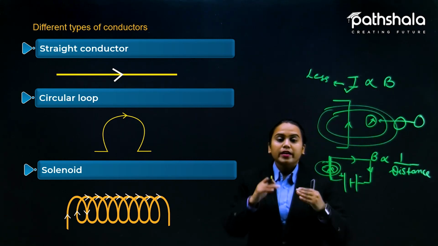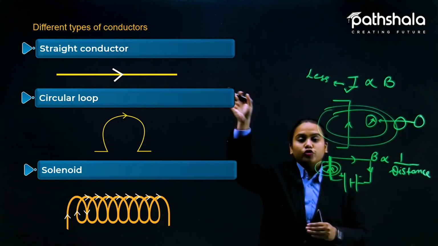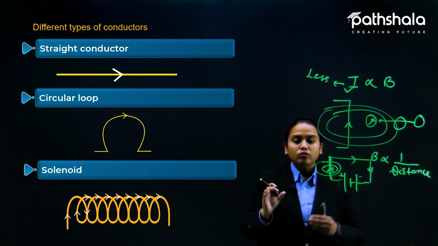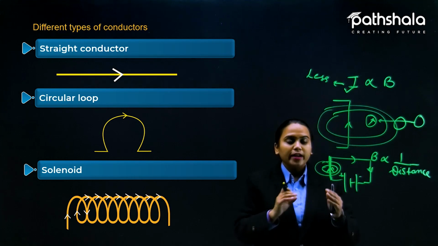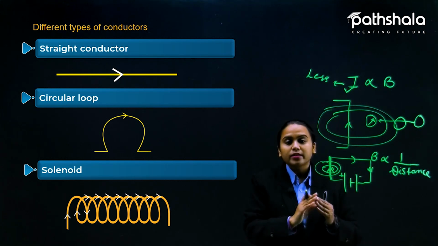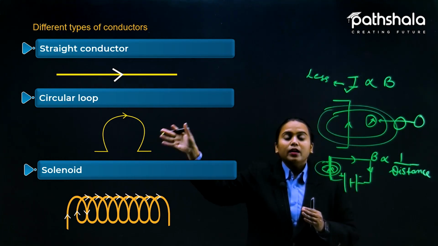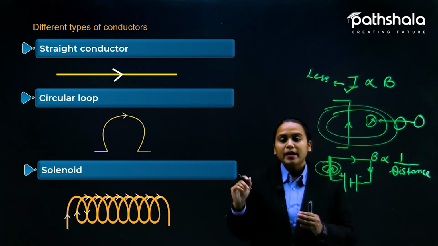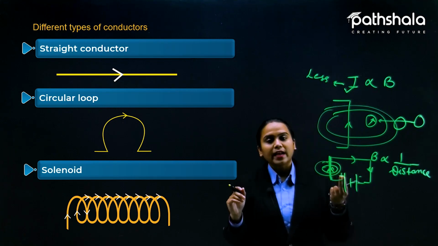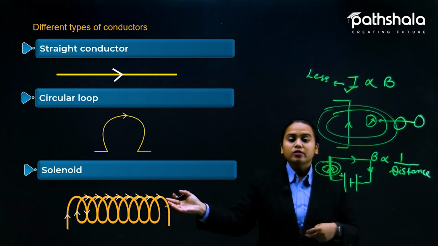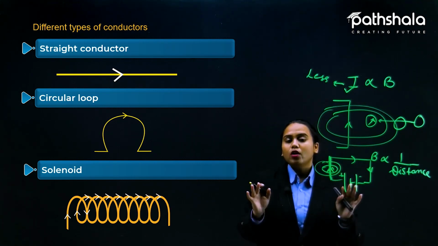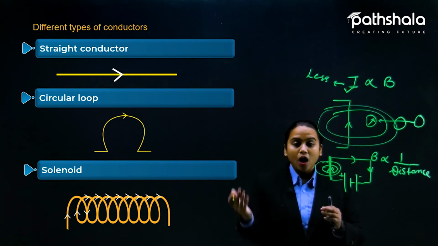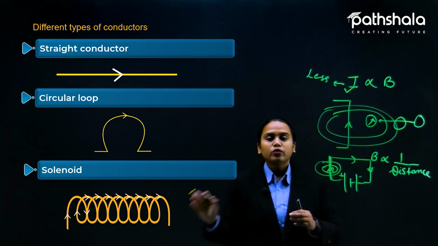So as we can judge, the straight conductor will give a lesser amount of magnetic field, because distance also matters here. Now the circular loop will give you more than the straight conductor. The magnetic field produced by the circular loop is more compared to the straight conductor, and the solenoid obviously will give you a lot of magnetic field. And how that happens, we are going to see in the next slides.